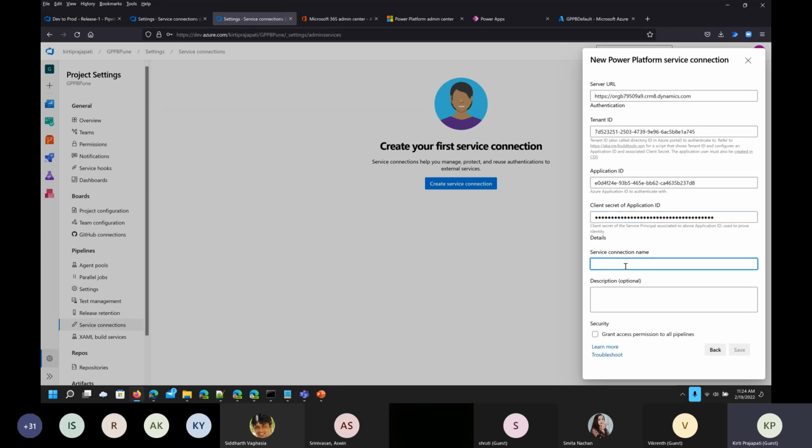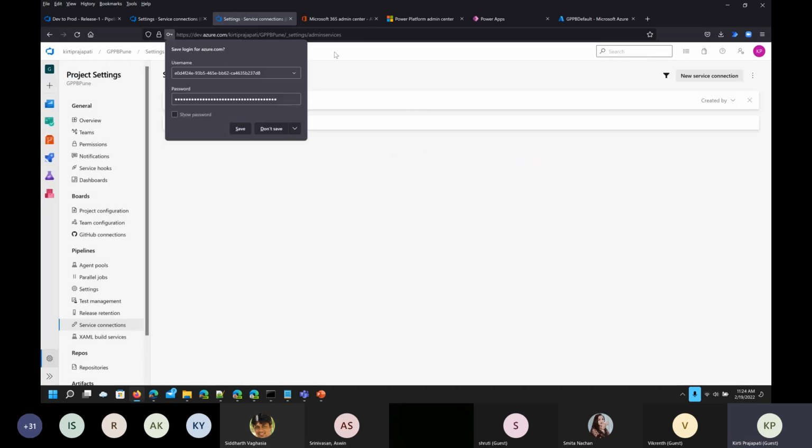Give it a name. The connection name could be anything. In this case I'm just using GPPB default. Default is my environment service connection, right? And just check this security checkbox, because we are granting access permission to all pipelines for this one. Once we are done, just click on save, and we have created our first service connection.